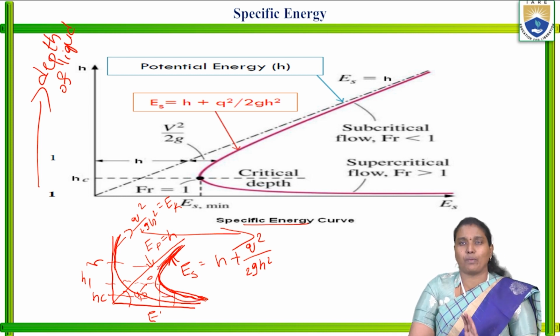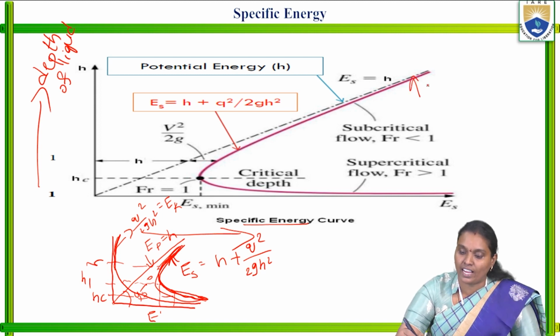The combination of the potential energy and the kinetic energy gives the specific energy curve. This is the final specific energy curve.